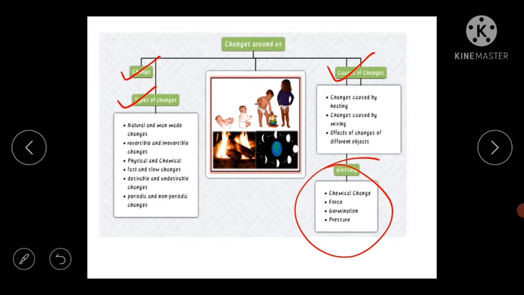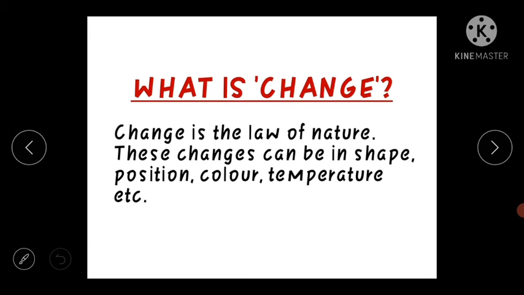Before we start, as you can see, these are the changes in our body. There are changes in the shape of the moon daily. There are changes in the seasons. Clear? So, what exactly is change? It is a law of nature. It means it happens in all aspects of life. These changes can be in shape, position, color, temperature, and so on. As we grow up, our shape changes, right? Even our sitting position, our posture, also changes.